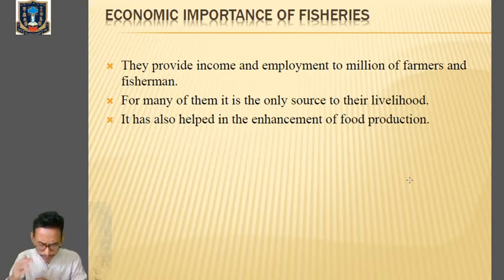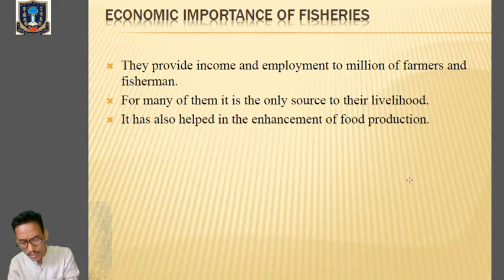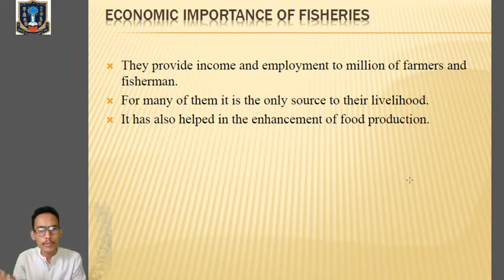Now we'll come to the types of fish farming. For this, kindly go through the book. Just remember the types, no need to go into details, just the names. It's on page number 535, types of fish farming. Number one, capture fishery; number two, culture fishery; number three, marine fishery; and number four, inland fishery. These are the four types of fish farming depending on the nature of the sources of fish. Marine fishery and inland fishery depend on the nature of the water body. Just remember the names only. Clear? Types.